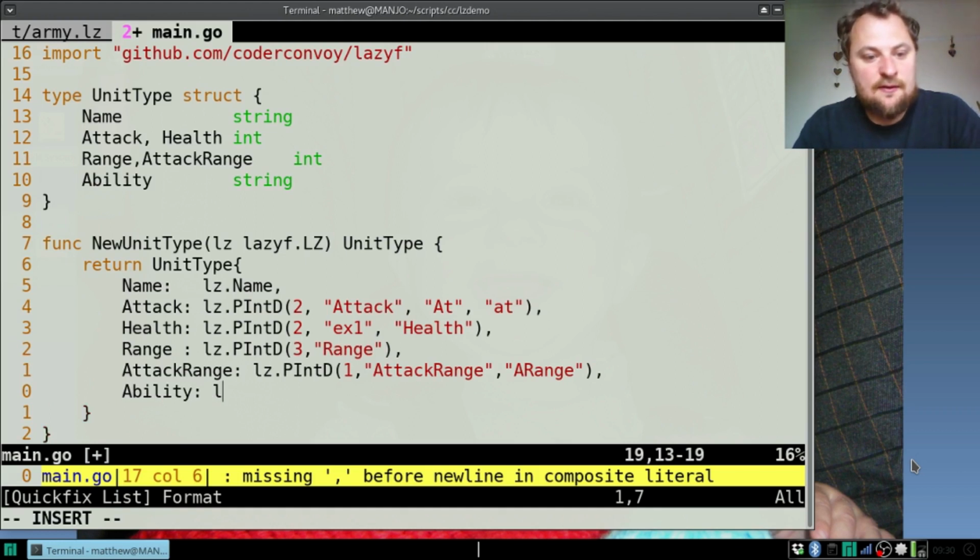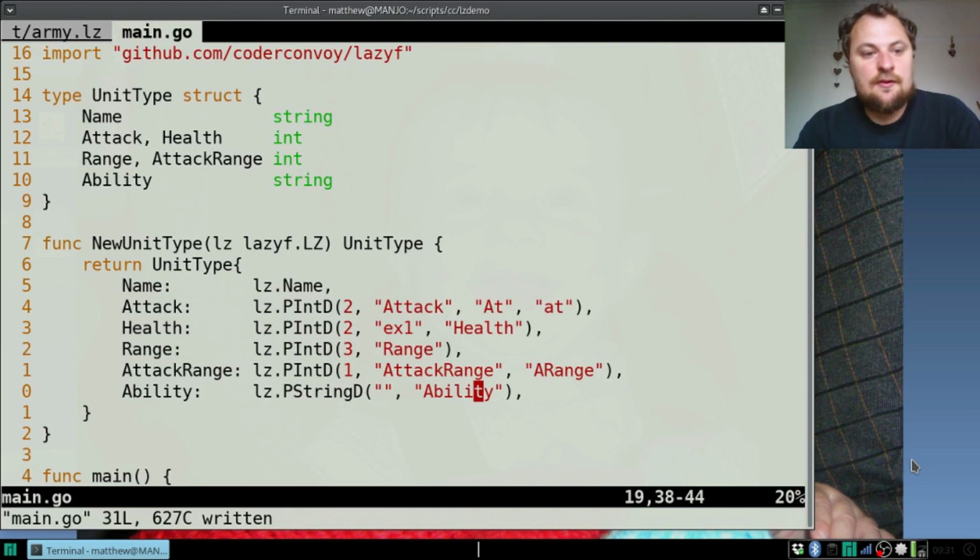And that will be lz.p string d, and there's no ability by default. Ability. Okay, so we now have our constructor for these.